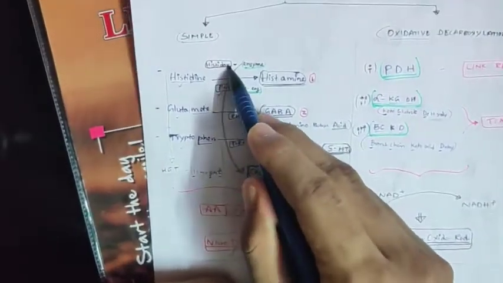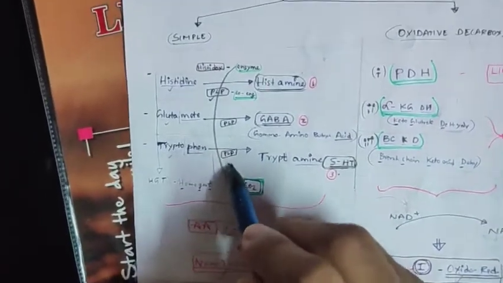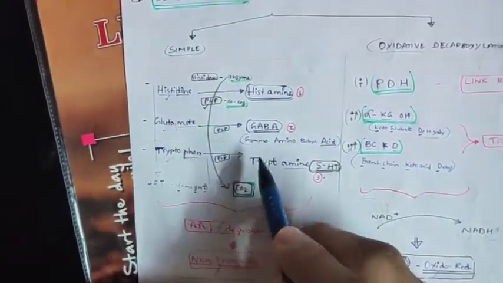PLP, remember. Okay. PLP here. PLP already came before also. Here also PLP you are getting. Remember where PLP is coming. Remember where THB is coming.